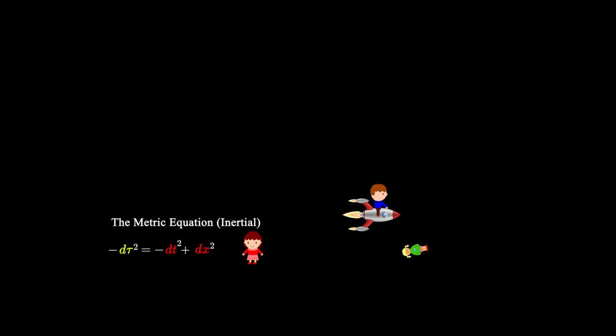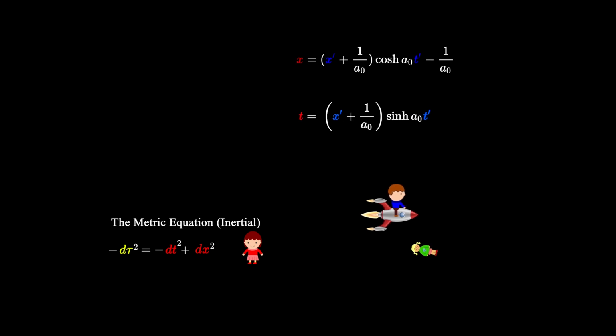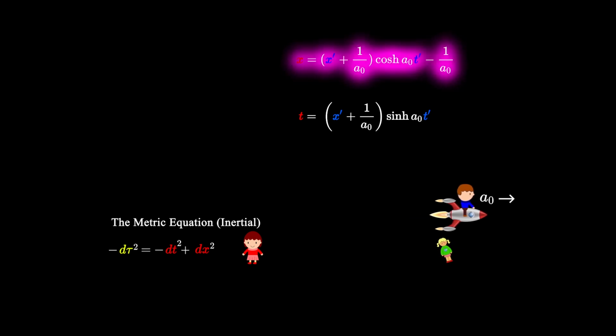Bob, on the other hand, is not moving at constant speed and uses his Rindler coordinates to describe space-time. Therefore, his metric equation will have a different form from Alice's, because he is moving at constant rest frame acceleration a0. Let's find out what his metric equation is. First, let's take the derivative of this equation.